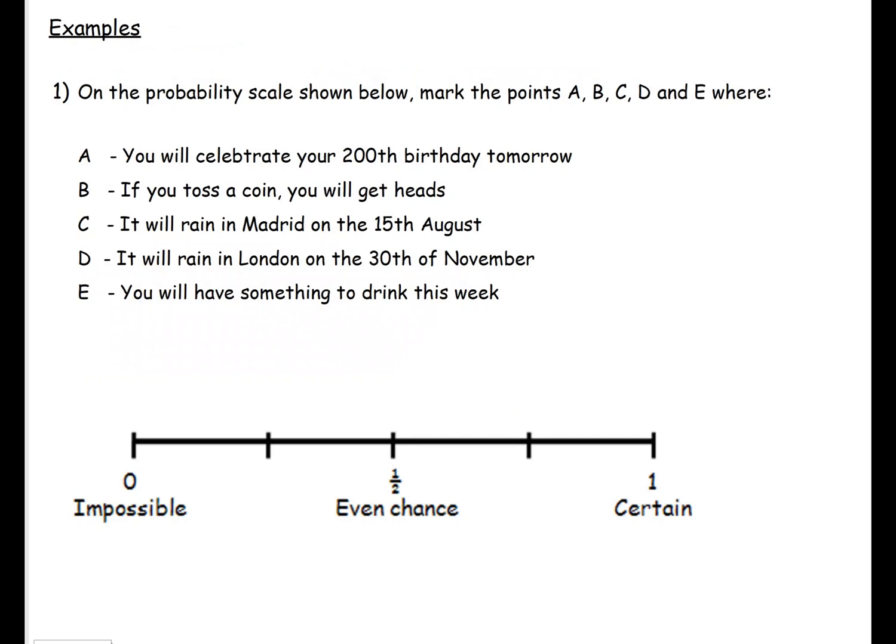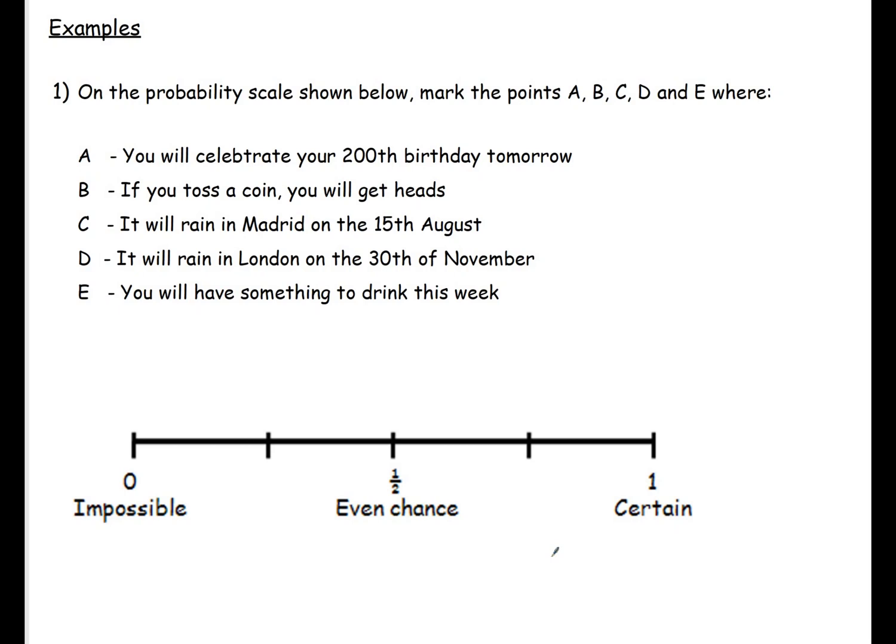And what we can then do is take these probabilities and place them on a probability scale. This is a typical GCSE type question that you may have. So on the probability scale shown below, mark the points A, B, C and D. A is the probability that you will celebrate your 200th birthday tomorrow.